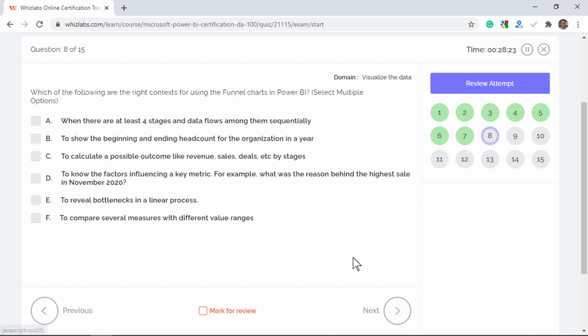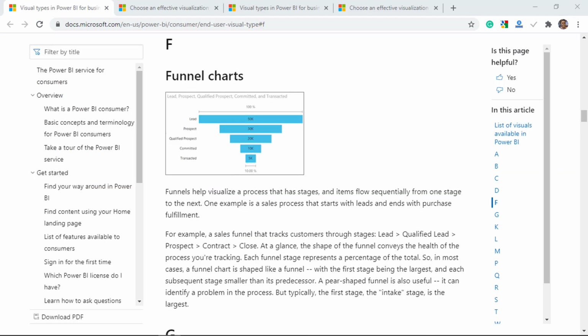Which of the following are the right context for using the funnel chart in Power BI? Select multiple options. Well, funnel charts help visualize a process that has sequential connected stages where items flow sequentially from one stage to the next. One fine use case where a funnel chart is used is a sales process that starts with leads, goes through several stages and ends with a transaction. Each stage in the funnel represents a percentage of the total.